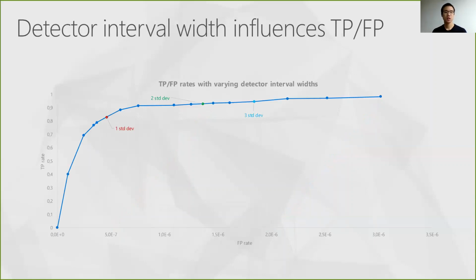We thus computed the true positive and false positive rates for different interval widths, and the 99% confidence interval, which corresponds to a width of 3 standard deviations, indeed seemed to be a good trade-off, as it provided a high true positive rate while ensuring an acceptable false positive rate, which confirmed our visual intuition.